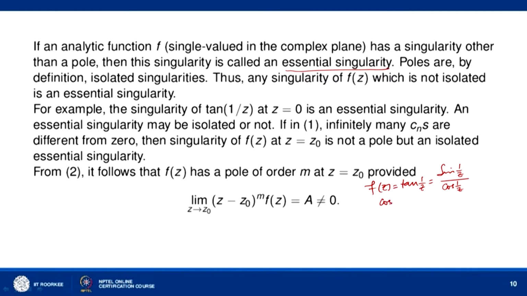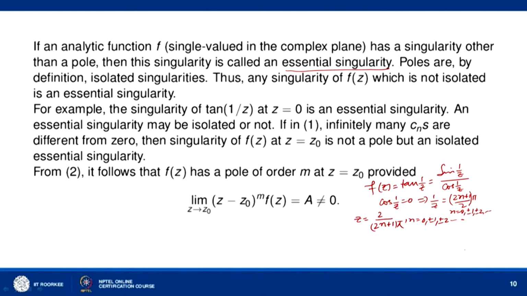So cos(1/z) equal to 0 implies 1 over z equal to (2n plus 1)/2 times pi, where n is equal to 0, plus minus 1, plus minus 2 and so on. So wherever z is equal to 2 over (2n plus 1)pi, cos(1/z) will be 0.